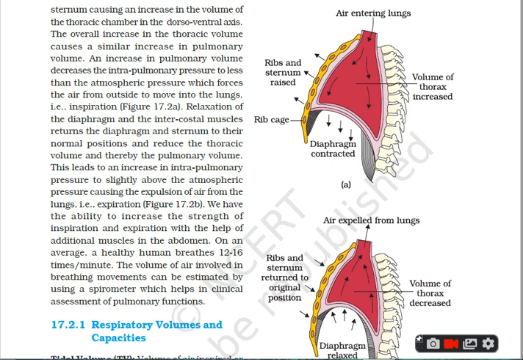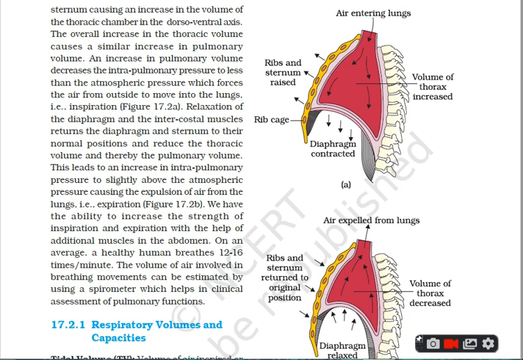The abdominal and internal intercostal muscles are called expiratory muscles because they help in the expiration of the foul air or CO2. This way, the process of expiration is also complete. It's just opposite to the inspiration. Here, what happens? I am just recalling, the intrapulmonary pressure is higher, or you can say the pressure is higher in the lungs than that of the atmosphere. That means the intrapulmonary pressure is positive.